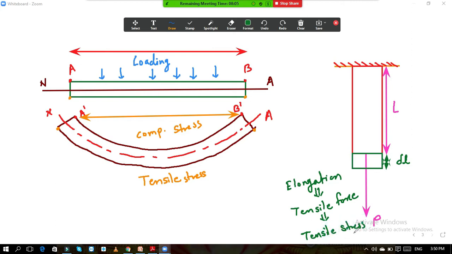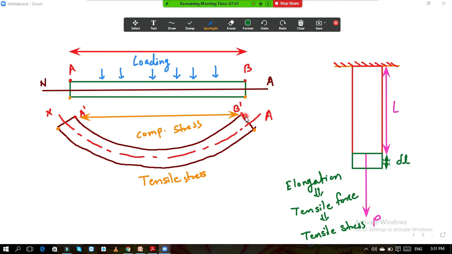So here if you see, elongation is there, so therefore the fibers below the neutral axis are subjected to the tensile stresses, and fibers above the neutral axis are subjected to compressive stresses.